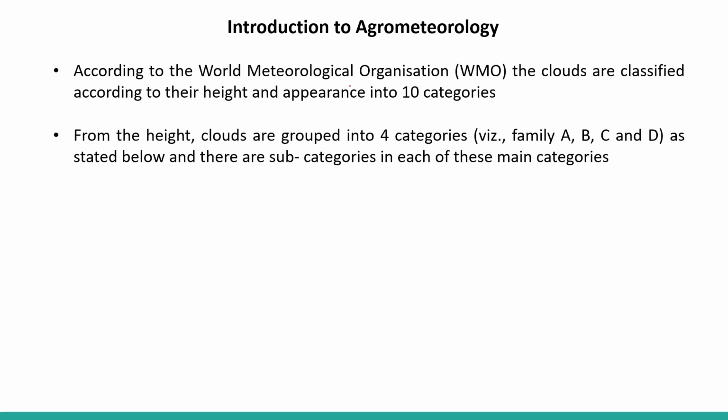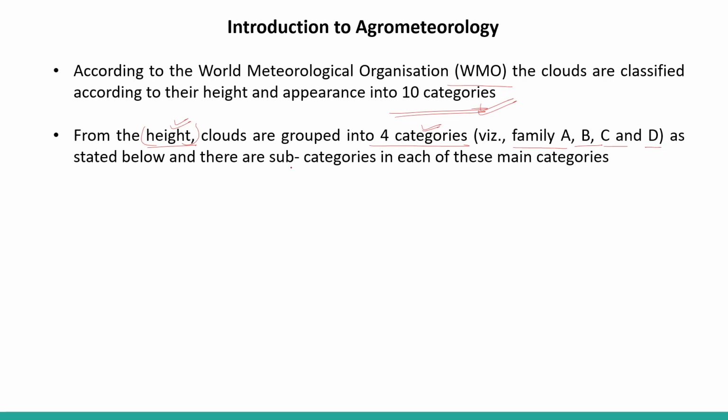According to the World Meteorological Organization, WMO, clouds are classified according to their height and appearance into 10 different categories. We are having 10 different categories, right? So from the height, clouds are grouped into 4 different categories. If we are taking height into consideration, then we are having 4 different categories, and those are denoted as a family.